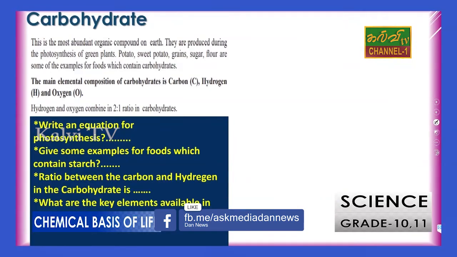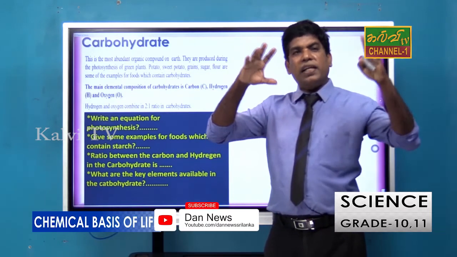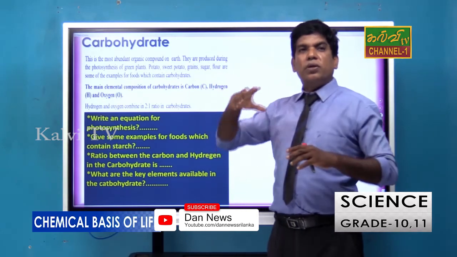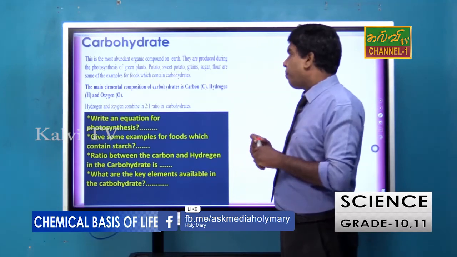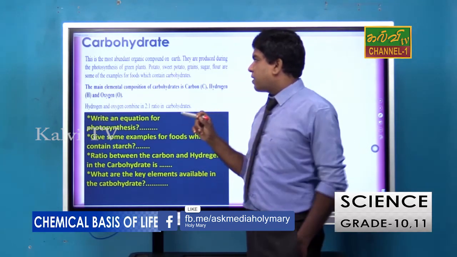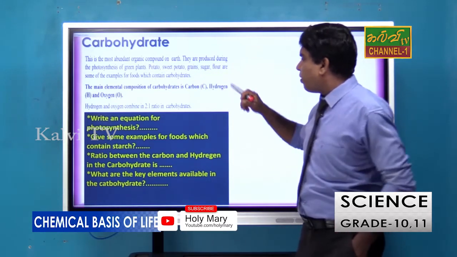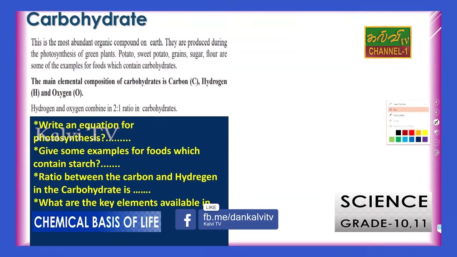So according to those elements, we have understood the elements other than CHON that are also important for constructing our body. Then carbohydrate is the most abundant organic compound on earth. It is produced during photosynthesis. Green plants, potato, sweet potato, grain, sugar and flour are some examples of food which contain carbohydrate.